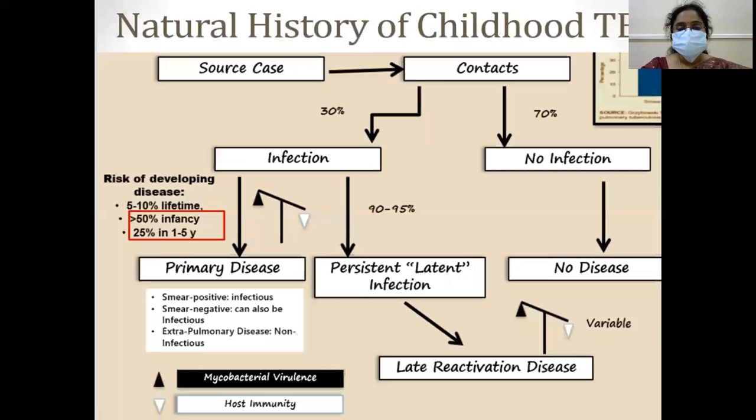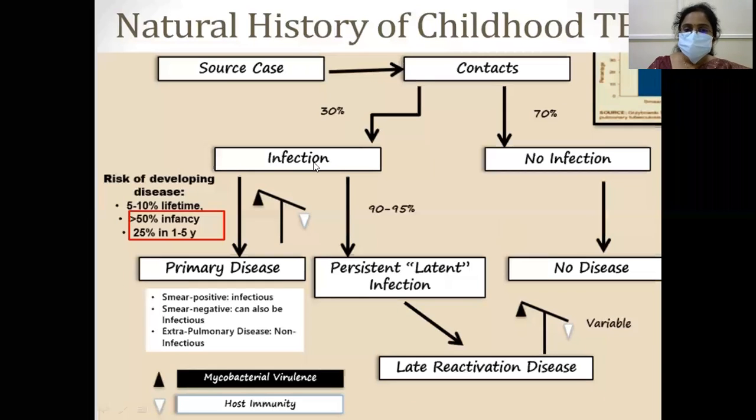This is the natural history of childhood tuberculosis. This is the source case or the index case, which is having active TB, a TB patient. From this, it is transmitted to the contacts. Out of these contacts, only 30% have infection and others do not have infection. So subsequently, no disease. These have just had an exposure, but no infection and no disease. But this 30% of the patients have infection.